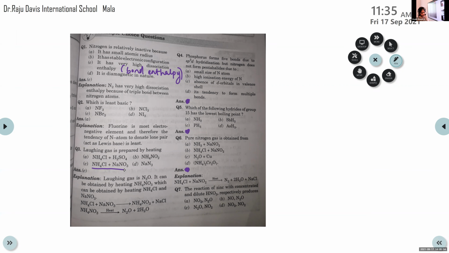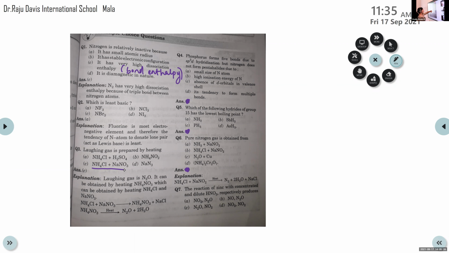Laughing gas, that is N2O. This is prepared from NH4Cl plus NaNO3. It is converted to NH4NO3. Then on heating, this laughing gas will be produced. Page number 177, table 7.3, first one. That is N2O, laughing gas. Clear?